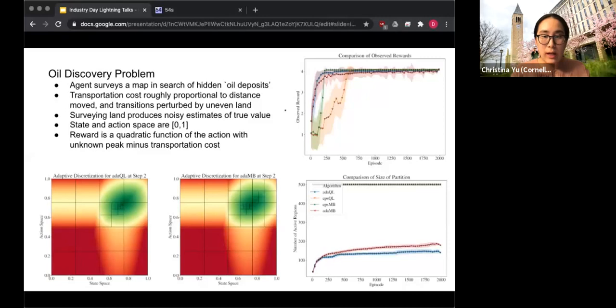And on the right top plot, you can see that when you compare the collective reward from our algorithm as opposed to a naive uniform discretization algorithm, our algorithm in fact performs much better, converging faster to the optimal policy. And on the bottom right, it's showing that our algorithm in fact has significant gains in memory savings. So it has a significantly smaller size of partition.